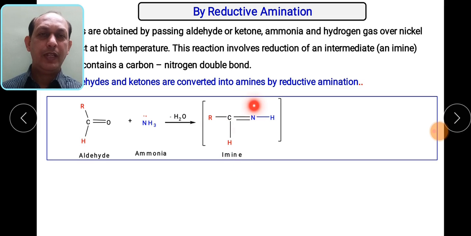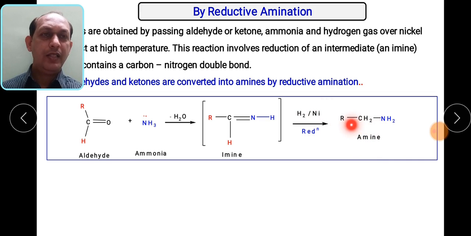So in the first step, with removal of water, we get imines. Then this imine is reduced in presence of hydrogen and nickel catalyst into primary amine. So this RCH2NH2 group is obtained from the reaction of aldehyde and ammonia. This method of preparation of amine is called reductive amination.